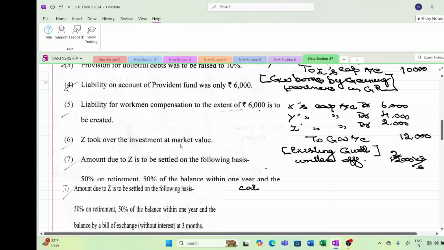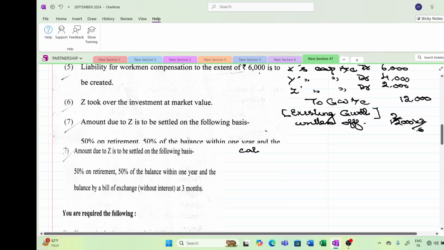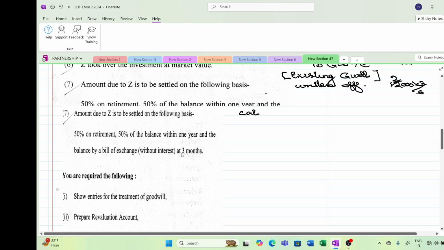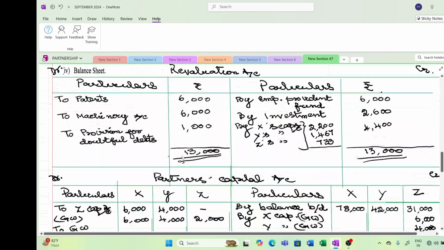Workman compensation distributed. This Z has taken the investment at market value, we have taken the amount to Z, who is settled as 50% cash payment, 50% in 1 year. So this will go to loan account, and the balance of 50% will go to bills payable account. So now we can close the revaluation account. The total of revaluation debit is 13,000, whereas credit is only 8,600. So there is a loss by revaluation. So we have to debit the partners' capital account and credit revaluation account.